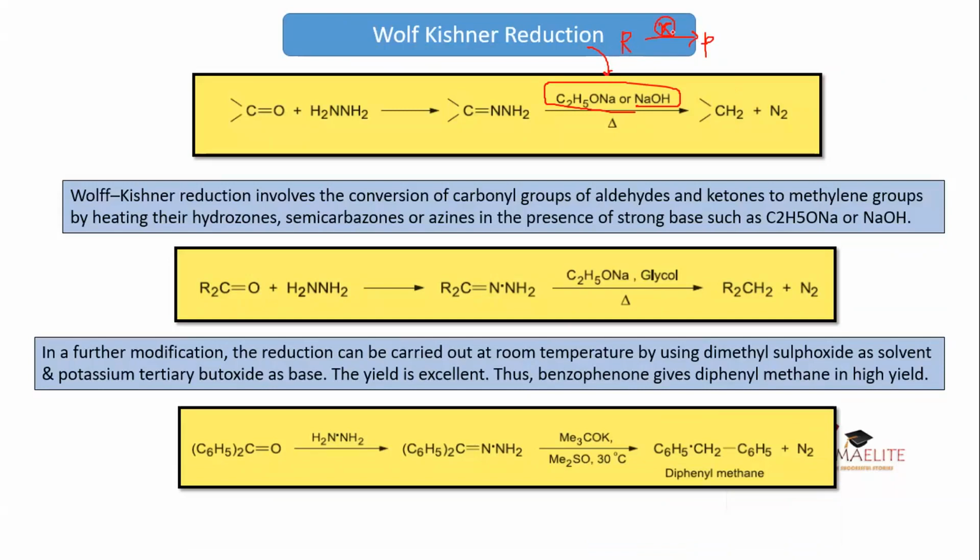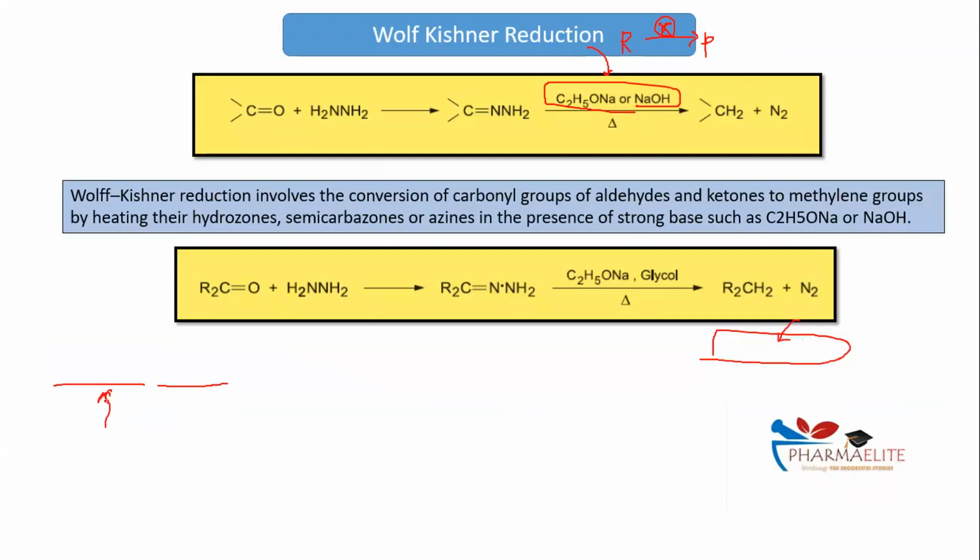Crystal clear? Other than the commonly used reagent of sodium hydroxide or sodium ethoxide, there are 2 more reagents. One of which is DMSO, dimethyl sulfoxide, and another is potassium tertiary butoxide. We just need to remember examples of these bases. On a very bad day you might get a question asking on reagents. You should be aware of the usual reagents used as a base in Wolff-Kishner reduction. How many reagents were there? There were 4. What were those 4 bases?